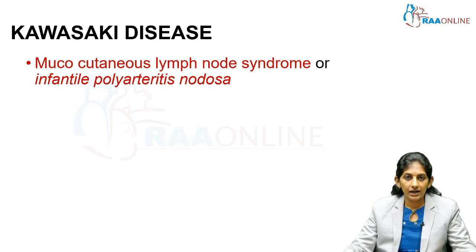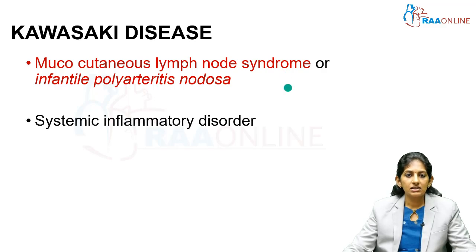Infantile PAN is no longer used, but the other name, mucocutaneous lymph node syndrome, gives you a rough idea of the involvement in Kawasaki disease: mucosal involvement, skin involvement and lymph node involvement. It is a multi-systemic inflammatory disorder and very exclusive to the pediatric population.